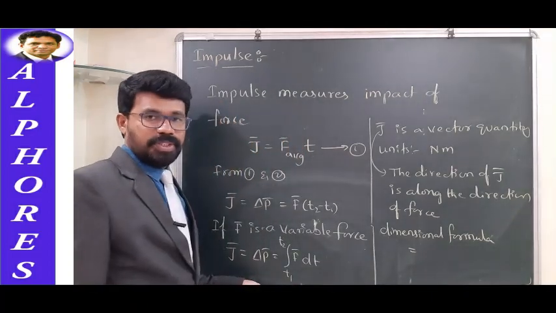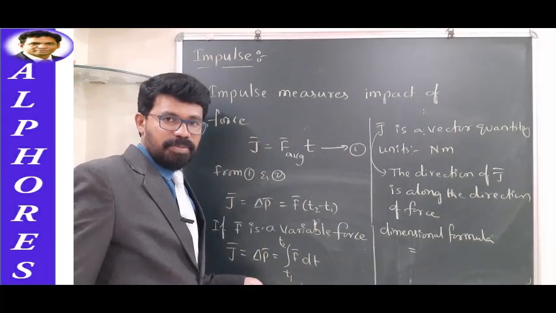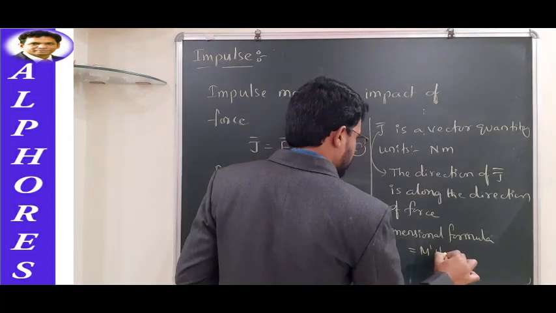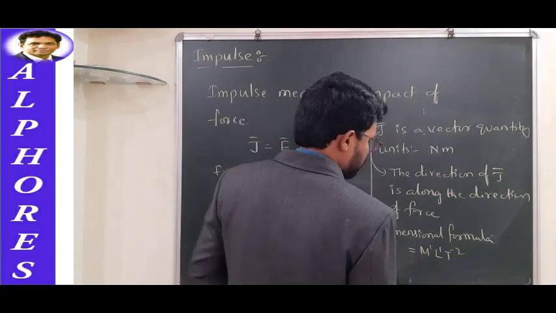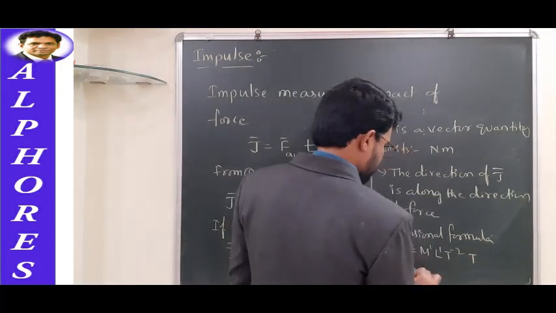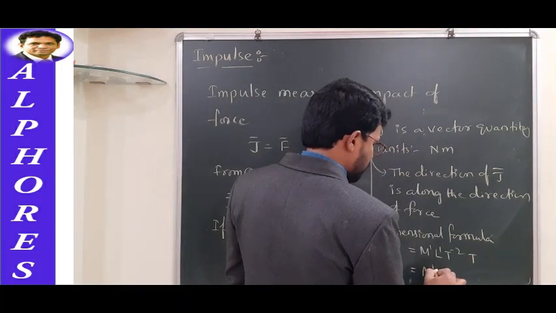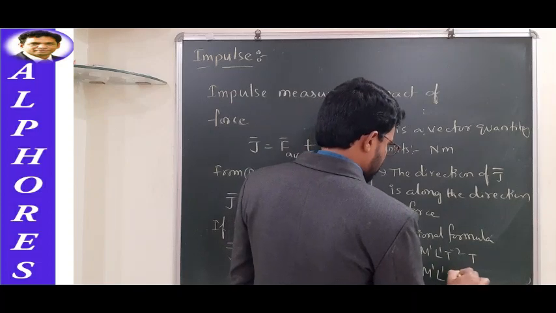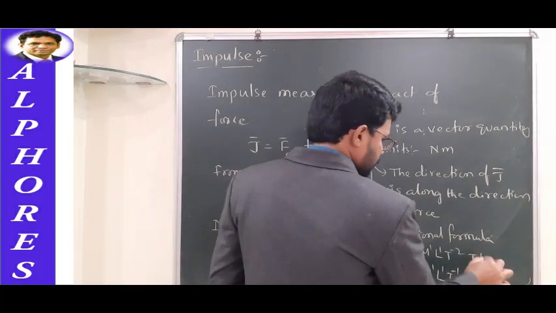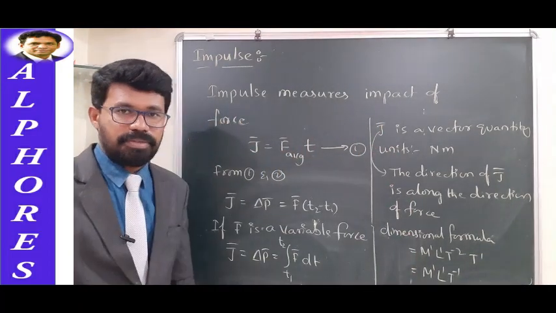Dimensional formula for impulse: it is the product of force and time, right? Force dimensional formula is M power 1, L power 1, T power minus 2, and time's dimensional formula is T. So the dimensional formula of impulse can be written as M power 1, L power 1, T power minus 1. That's how it can be written. So these are the fundamentals connected with this one.